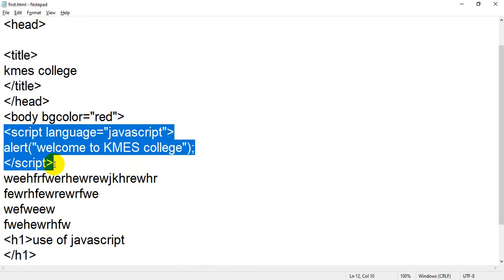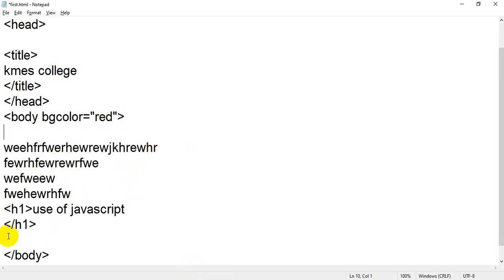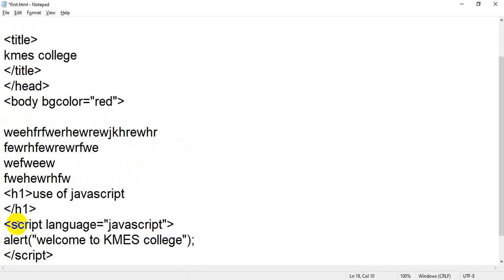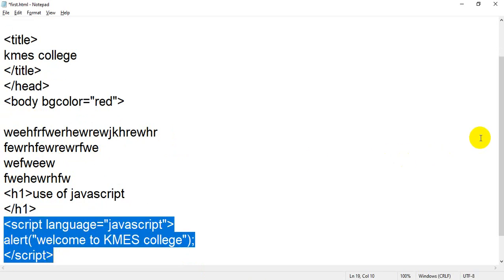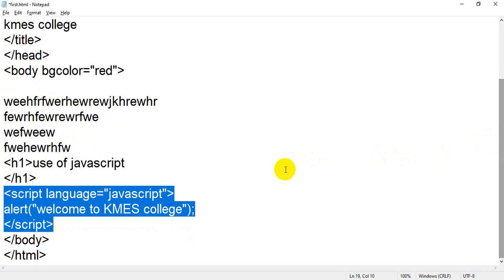Again I am going to cut, Control X, and again I am going to paste over here, means just above the closing. It could be between opening and closing at anywhere. I am going to add over here. So Control V, that is save. So this is my script part, 3 lines, and after that I have the closing of the body tag. So this is my body closing.